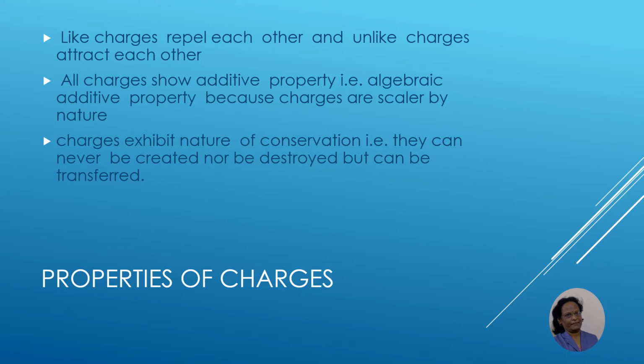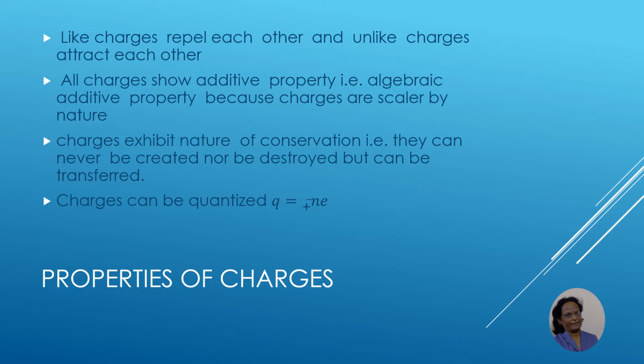Generally, when bodies are rubbed together, one body will have more affinity for positive charges, and another body will have less affinity for positive charges, and in that scenario all the negative charges will be transferred from one body to another body. But charges can neither be created nor destroyed; they can only be transferred. This is the third property of charge, and accordingly charges exhibit a nature of conservation.